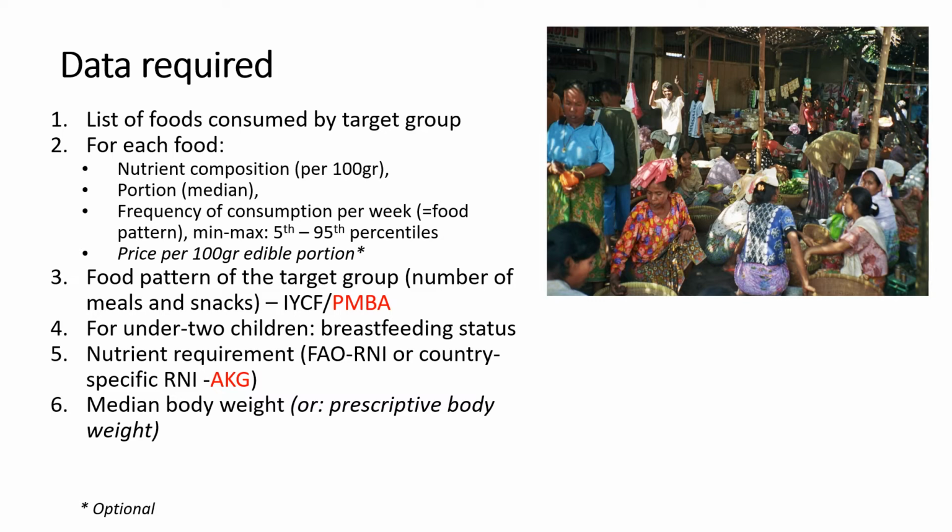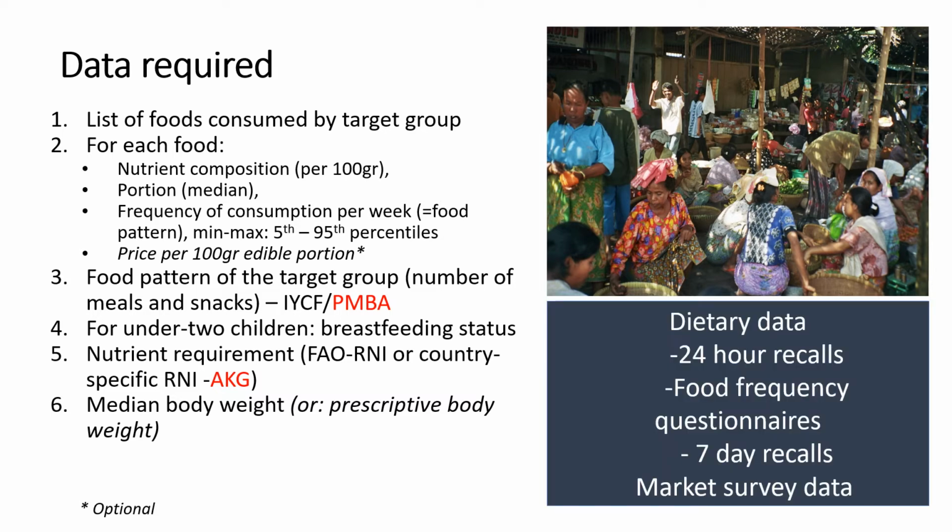And in this case, you will need the median body weight information of the target group, or alternatively, you can also refer to the requirement of energy and protein for the particular age group. All this data can be obtained from dietary data.